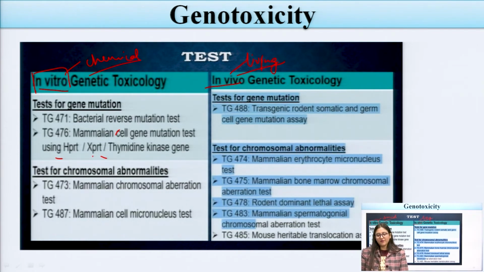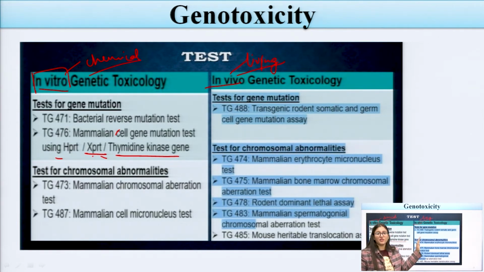These are the in vitro genetic toxicology tests for gene mutation, in which the first one is TG471, bacterial reverse mutation, in which we are using Salmonella bacteria or Escherichia coli bacteria. Second one is TG476, the mammalian cell gene mutation test using the HPRT and XPRT or thymidine kinase gene.